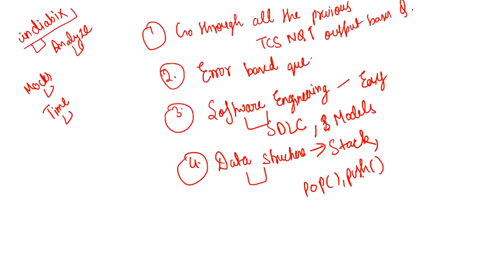These sort of questions were there, not difficult ones. So just go through this. You should be aware of when we will get an underflow situation in a stack and when we will get an overflow situation in a stack. That is very important.